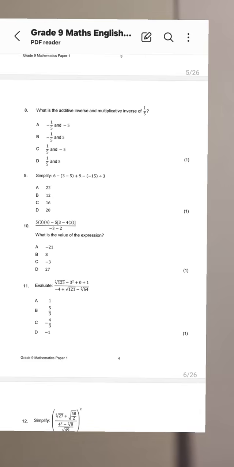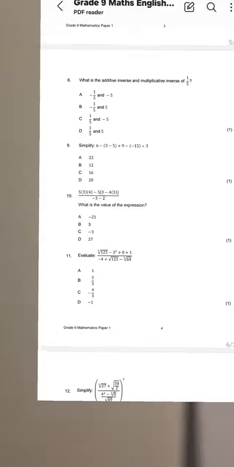So if you look at A, if you take 1 over 5 and you subtract 1 over 5, you get 0. If you take 1 over 5 and multiply by negative 5, you get negative 1. So A is not the answer. Let's go to B. If you take 1 over 5, you subtract 1 over 5, you get 0. If you take 1 over 5, you multiply by 5, you get 1. So basically B is our answer without even going any further. All the other options fall off and they do not satisfy the condition for additive inverse and multiplicative inverse.